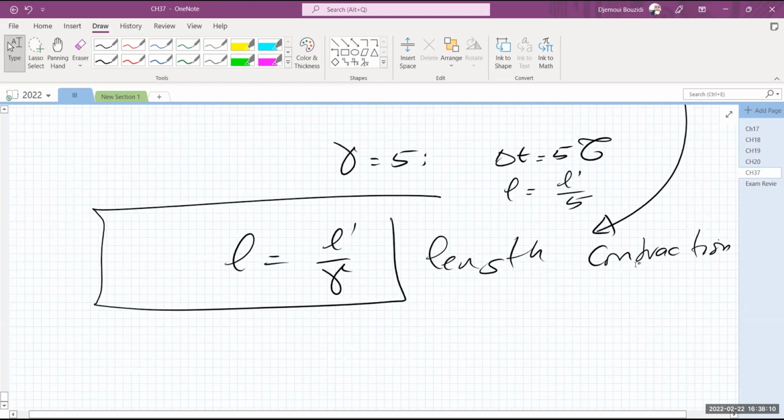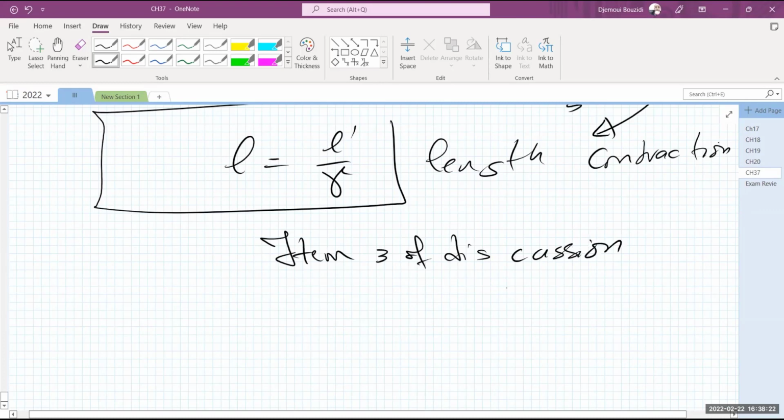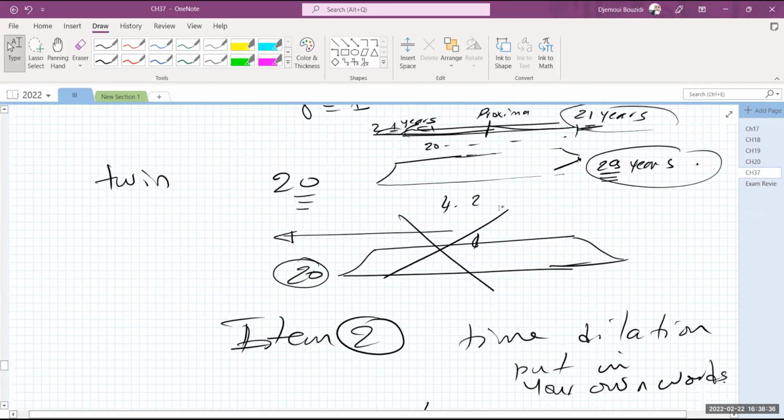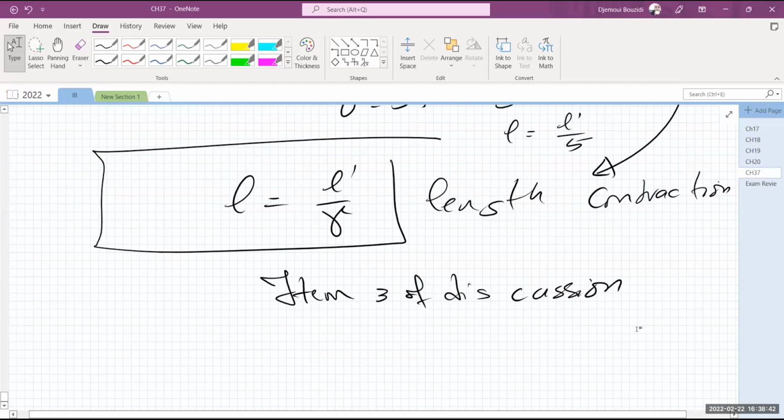Okay. You guys guess what the third item of discussion today is? Anybody? Anyone? What is this item going to be? What do you guys think it is going to be? The third one. The first one dealt with simultaneity, the second one with time dilation, and the third one is going to be... Any suggestions?